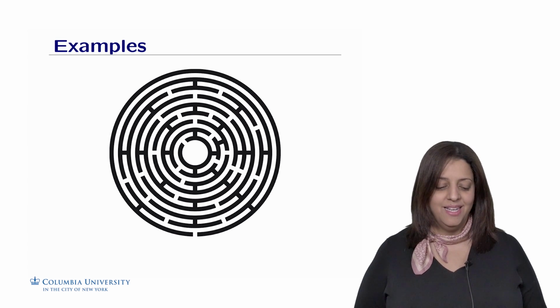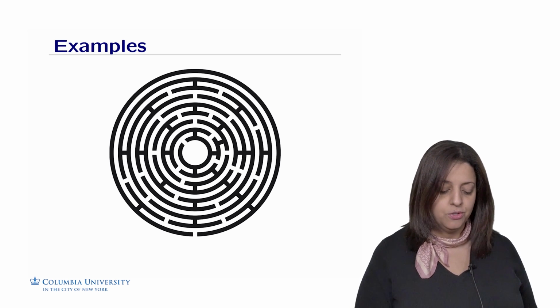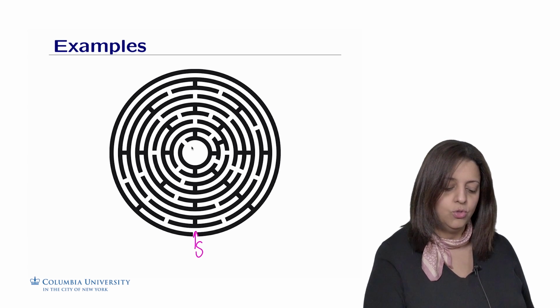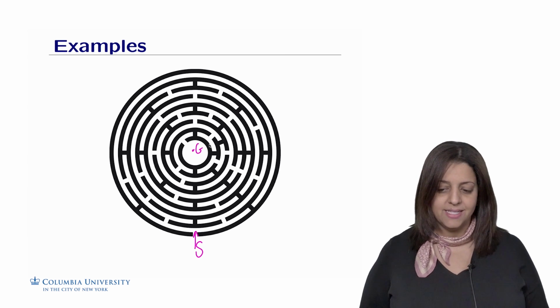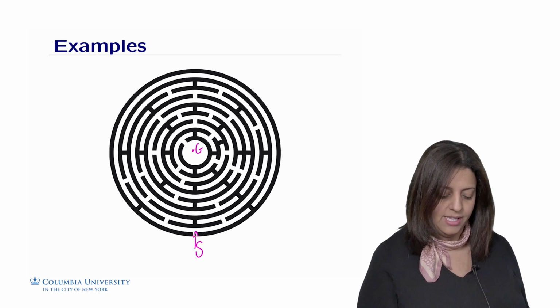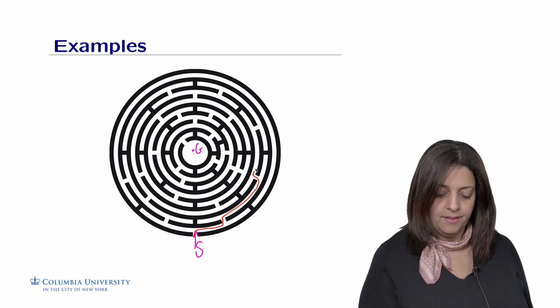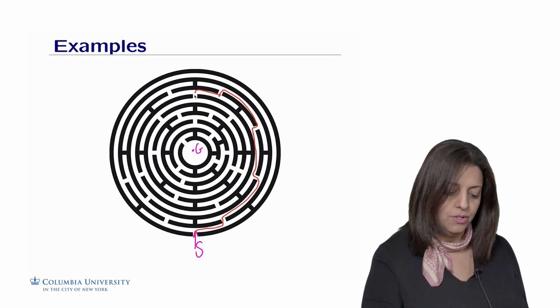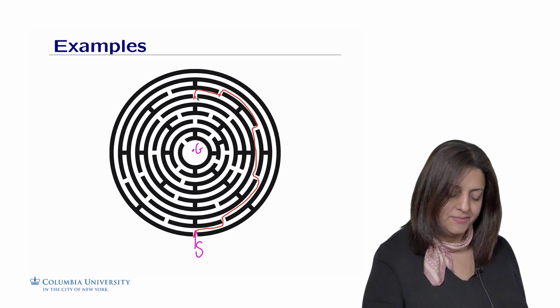We all played with mazes. So for example, in this maze, we're trying to figure out a way to go from a starting point S here to a goal G in the middle of the maze. There are different ways we could do it. One possible way is to go this way to the right, and then another one to the right, and then to the left, and then keep going, searching for a possibility to reach this point in the middle of the maze, and then I'm actually getting stuck here.